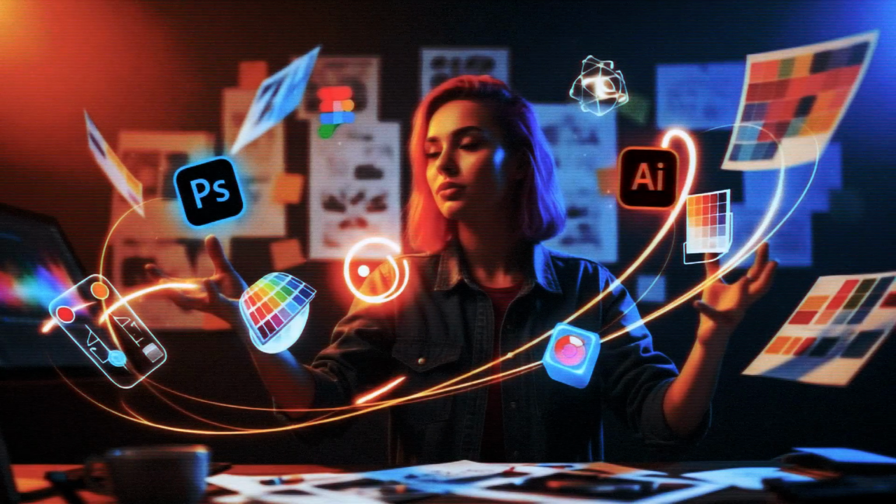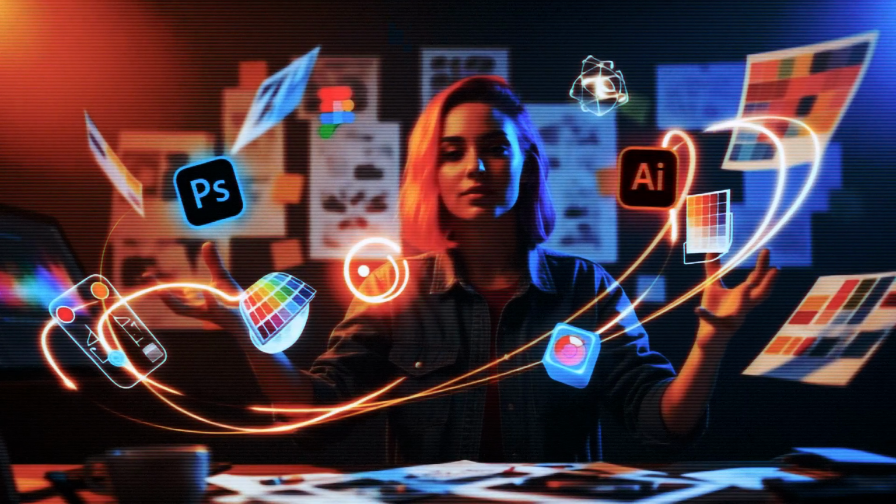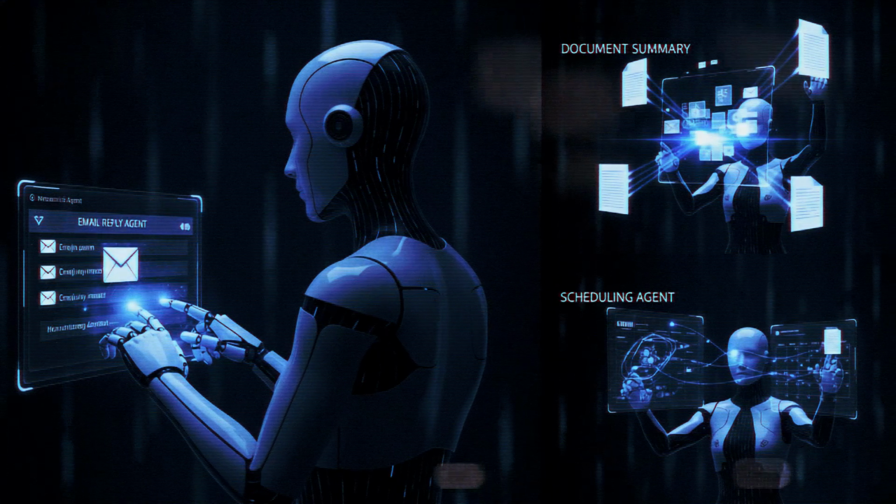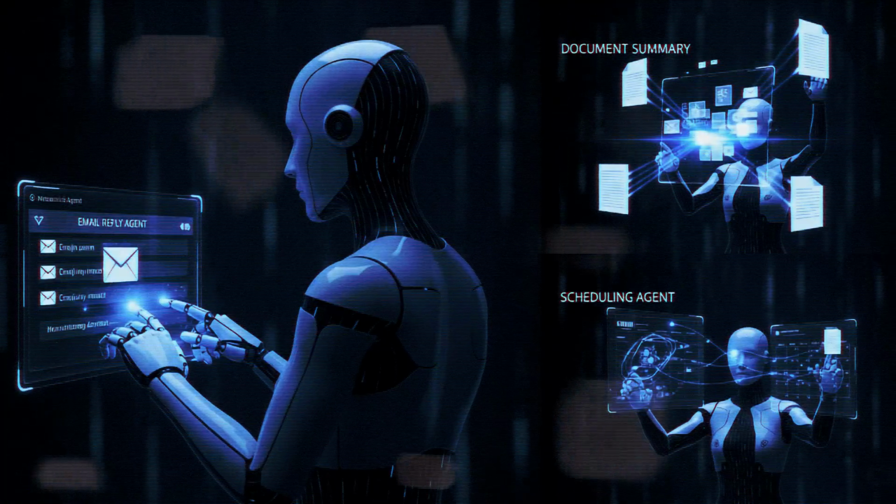Think of it this way. Would you ask your designer to design and also manage your accounts, HR, and sales calls? Of course not. So each agent should be designed to do one thing really well. And if you want to build one system to do all of your work, the best way to approach this is by breaking down responsibilities into specialized agents. One agent for email replies, one for document summaries, and a separate one for handling scheduling tasks. It makes your system easier to manage, debug, and scale.